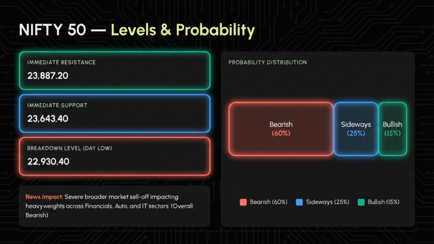For Nifty 50, immediate resistance is at 23,887.20 and support is at 23,643.40. The breakdown level is the day low of 22,930.40. Probability distribution shows a strong bearish outlook at 60%, with 25% sideways and 15% bullish.